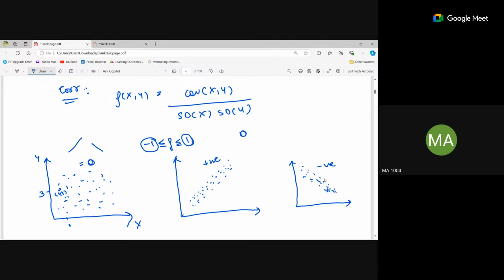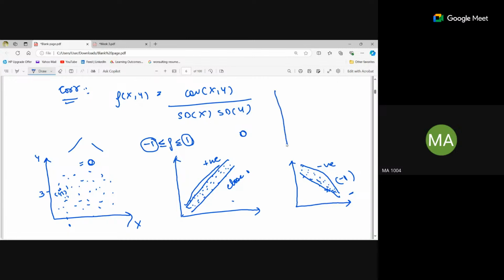If it is strongly positive, strongly negative, or like that. See, this is close to 1 because it is linear, right? So this will be close to +1. And this is also linear, right? So this is close to -1. So this is strongly positive and this is strongly negative.